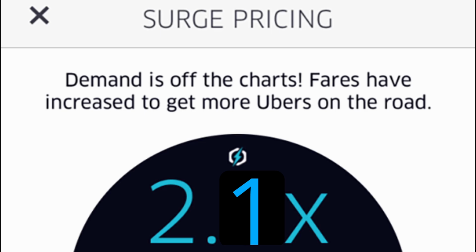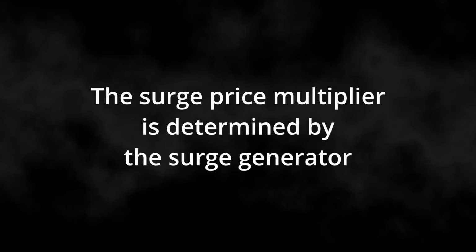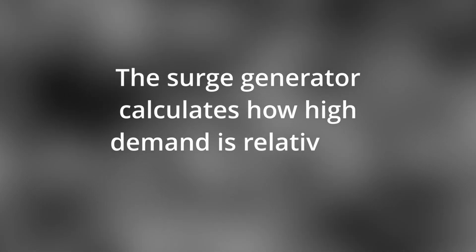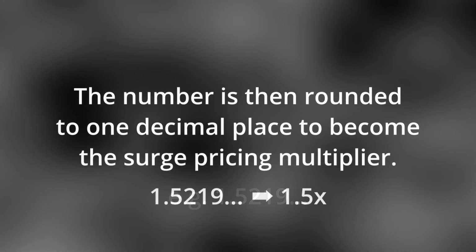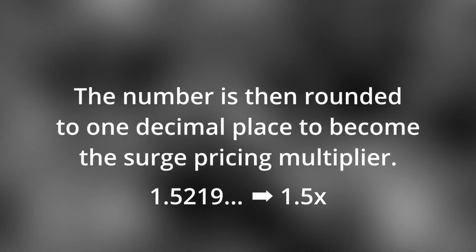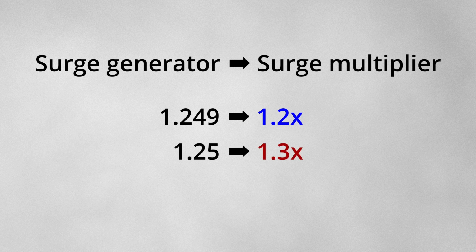At Uber, the multiplier is determined by a formula known as a surge generator. The surge generator calculates how high demand is relative to supply and spits out a number. The number is then rounded to one decimal place to become the surge pricing multiplier. When the surge generator outputs 1.249, it gets rounded to 1.2. But if the surge generator outputs 1.25, it gets rounded to 1.3.